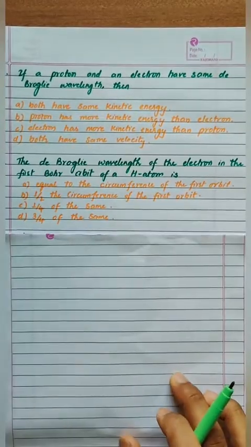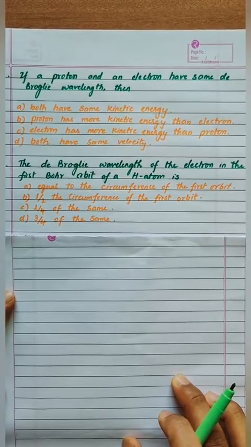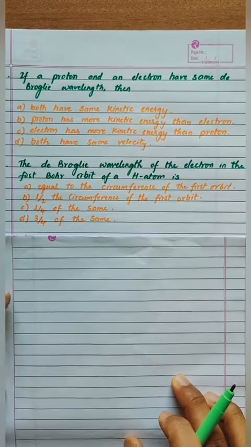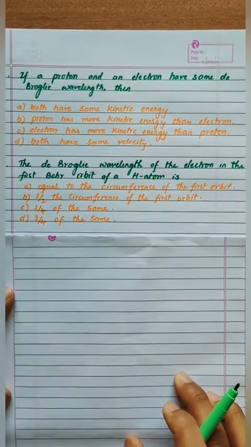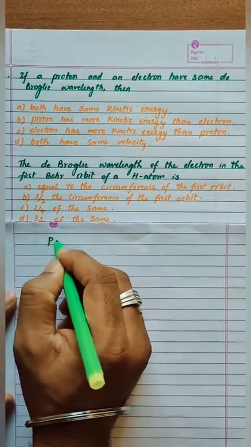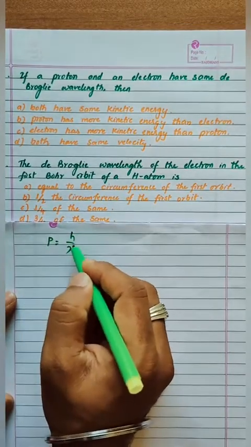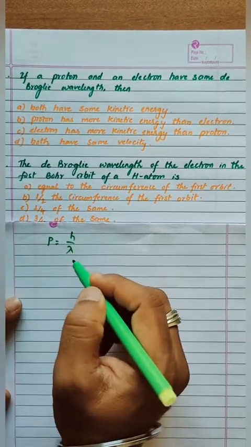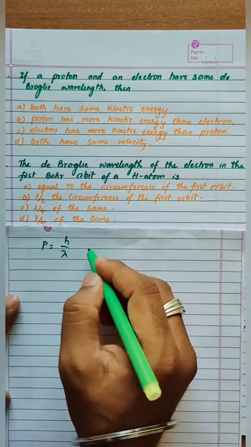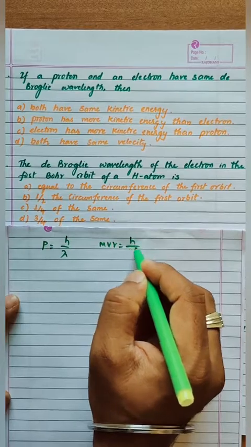Our next question is like this: the de Broglie wavelength of the electron in the first Bohr orbit of the hydrogen atom is? We have to find the de Broglie wavelength. We know that momentum p is equal to h by lambda. Now from Bohr's condition we know that mvr is equal to h by 2 pi.